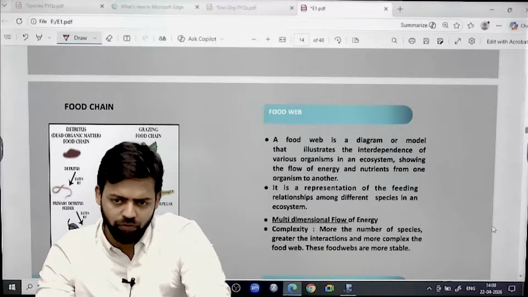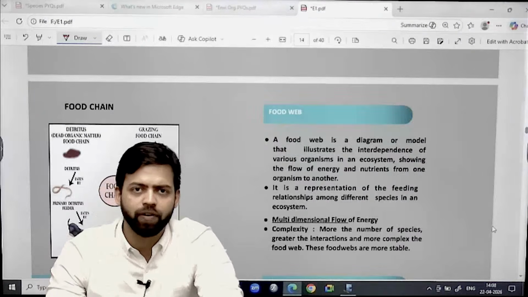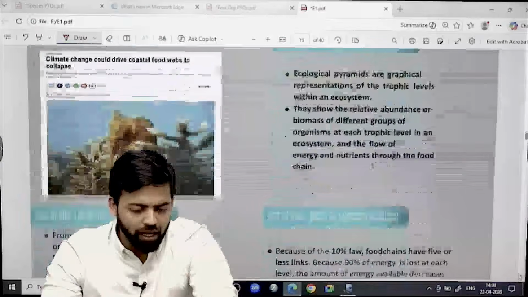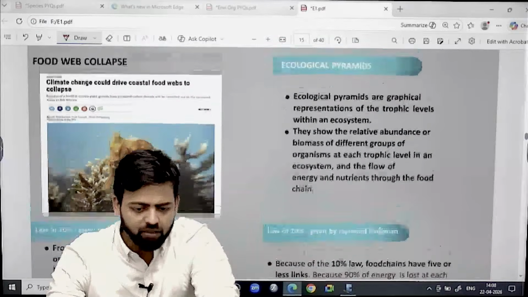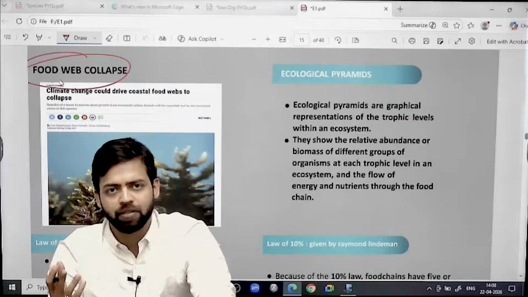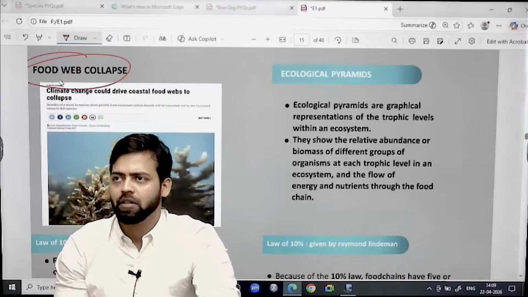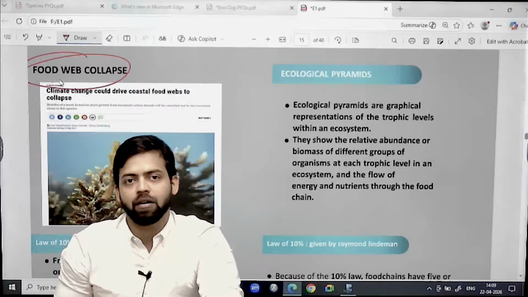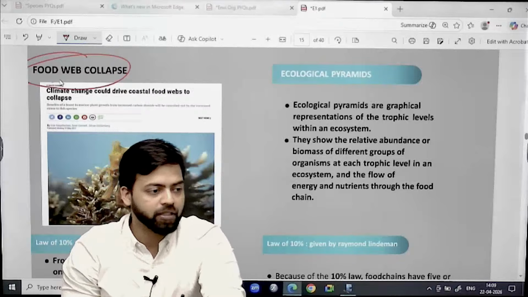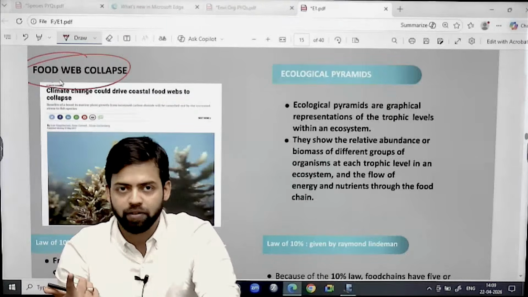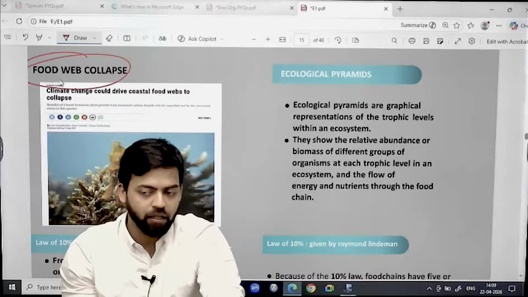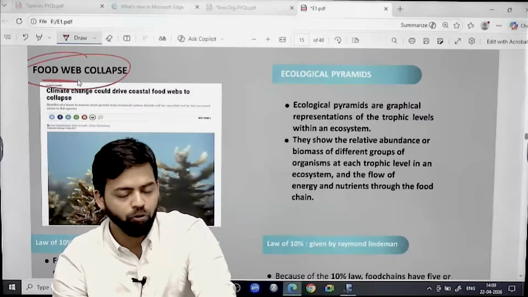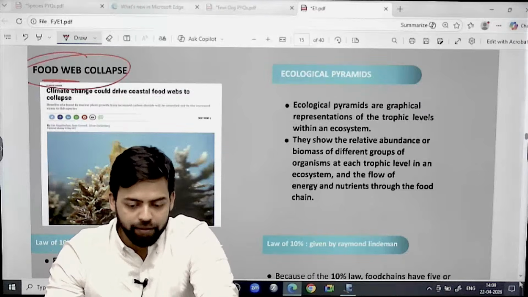You understand the nature of food web. It is a complex system, multidimensional flow of energy is there as far as food web is concerned. And there have been multiple examples that collapse is going on as far as food web is concerned, and we know this kind of collapse is happening. Why? Because of the climate change, because of the human interference, right? So for example, if you see coral reef, one of the most biodiverse regions, one of the highest biomass production regions, that is collapsing because of climate change. So that's why the food web collapse remains in news, right?